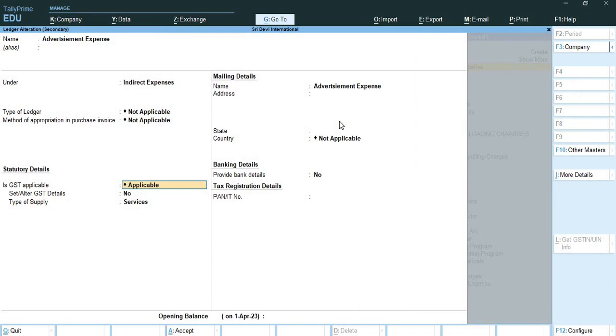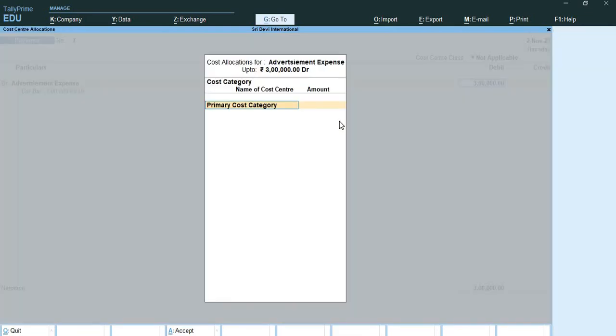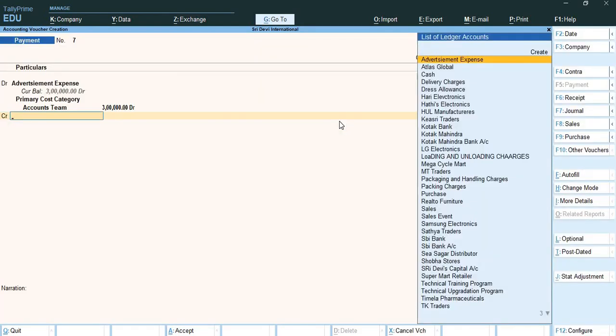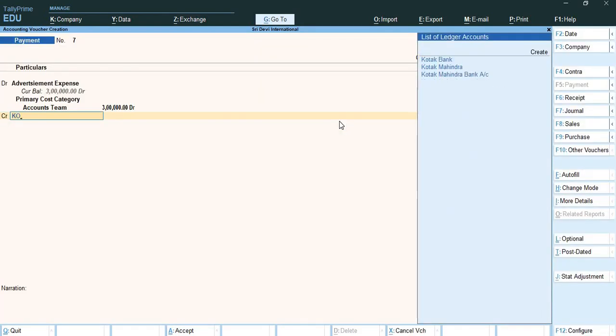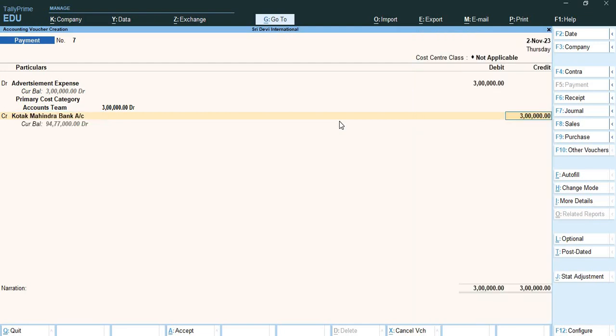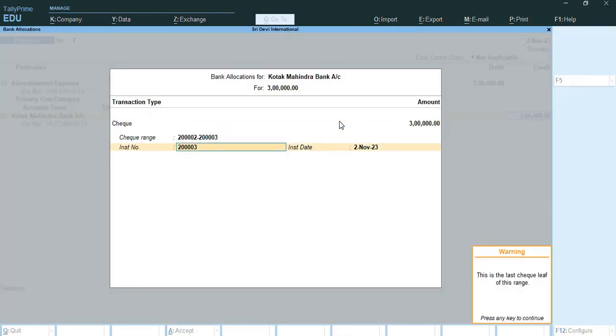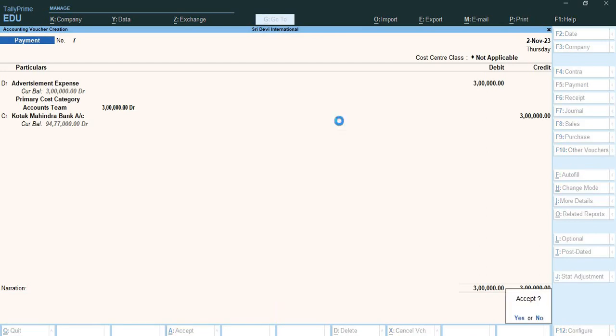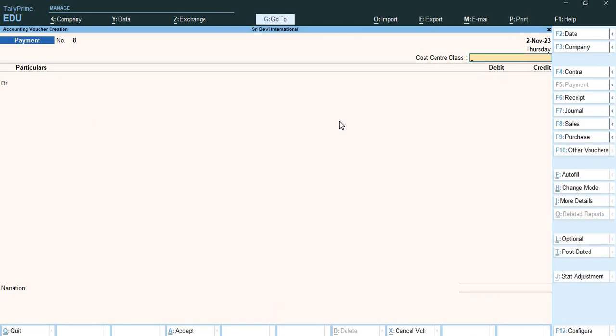I need to credit my Kotak Mahindra Bank with 3 lakh. That's it. So this way my entry is done.